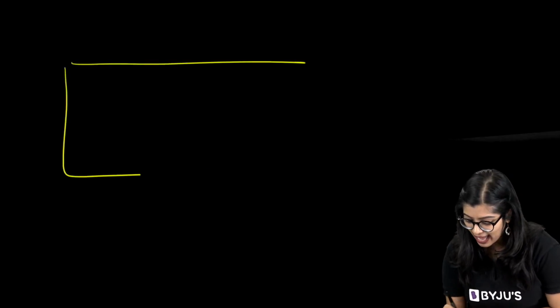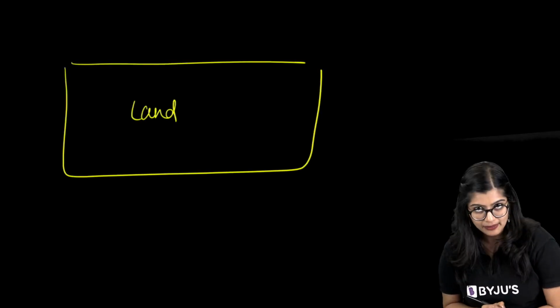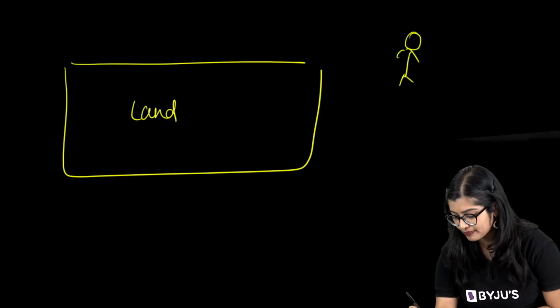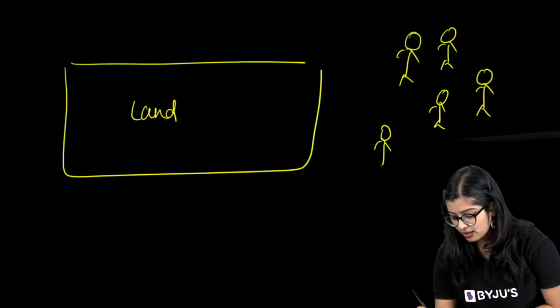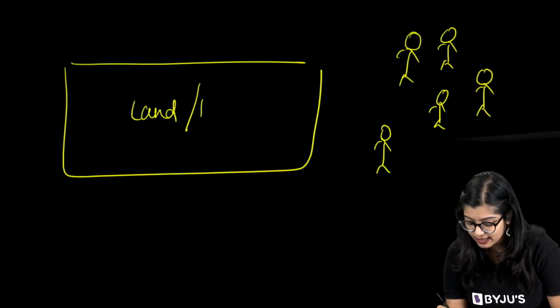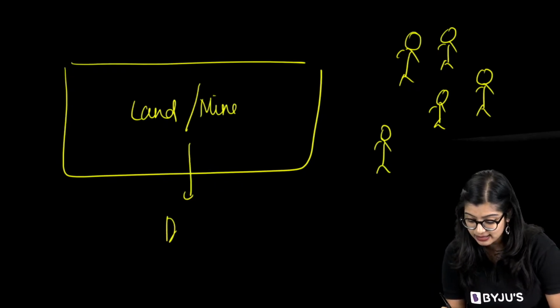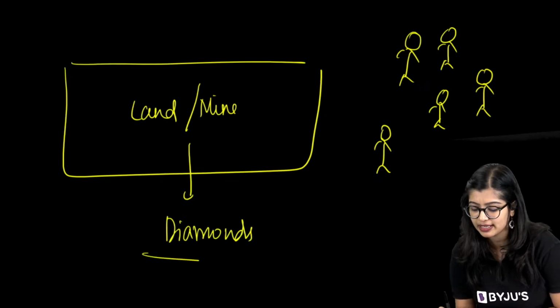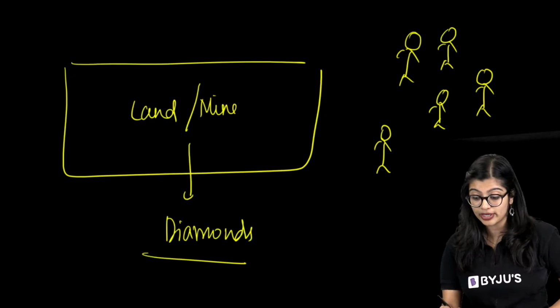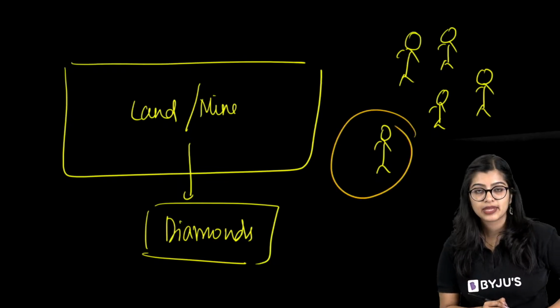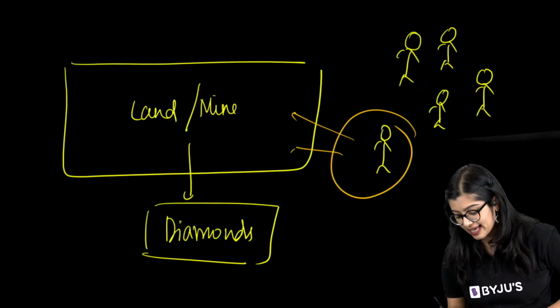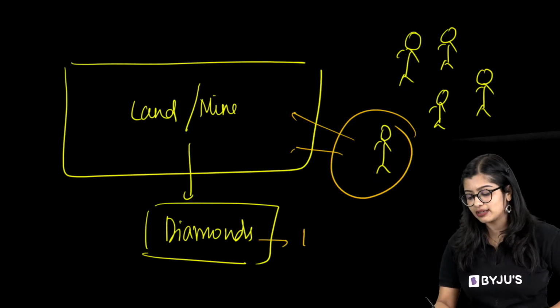very rich. So imagine this is a piece of land, right? This is a piece of land and maybe there are 5 people here. Now you imagine that from this land, if I mine, I will get diamonds. I am giving you a hypothetical example. On mining, I am going to get diamonds. Now you imagine if I am one person and I buy this land and I sell all these diamonds, I will make at least 10 million, right? Lots of money I am going to make.